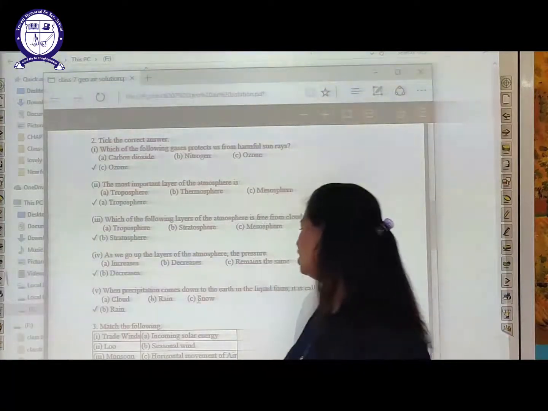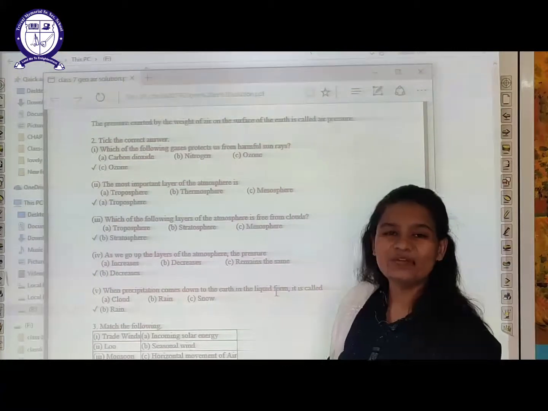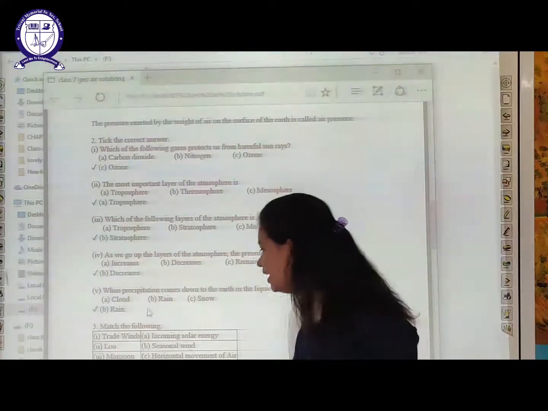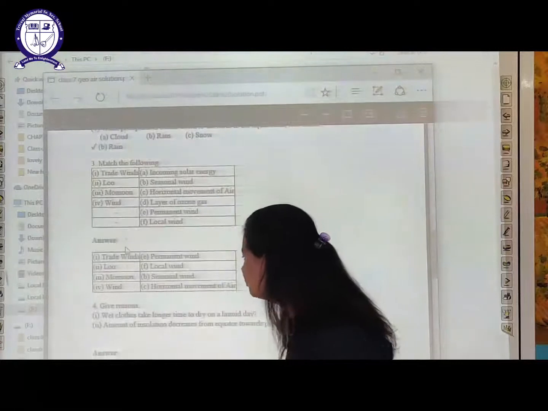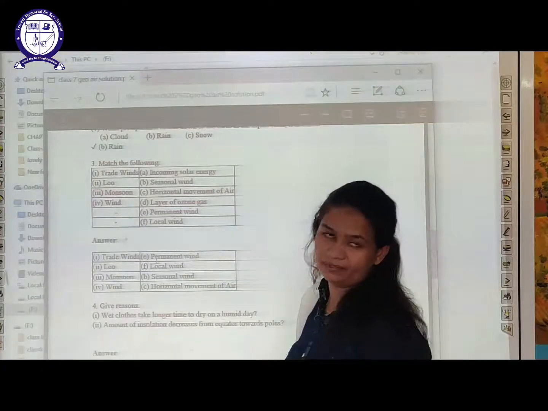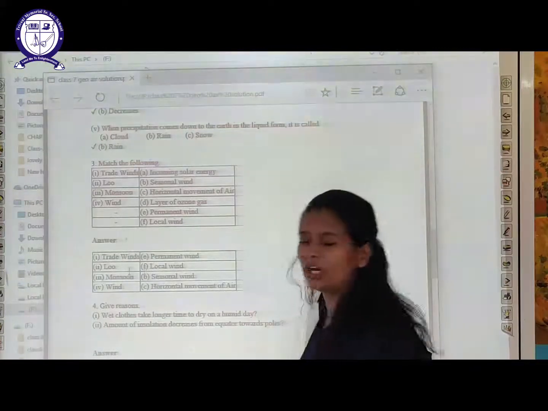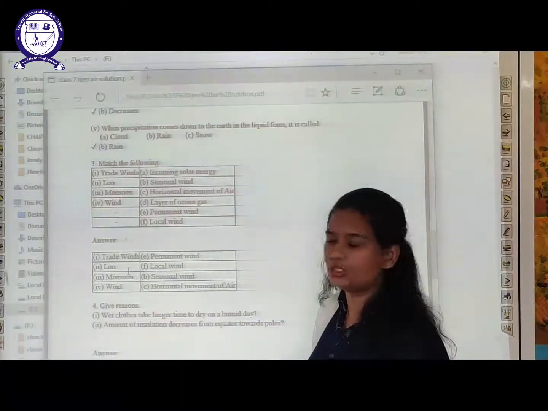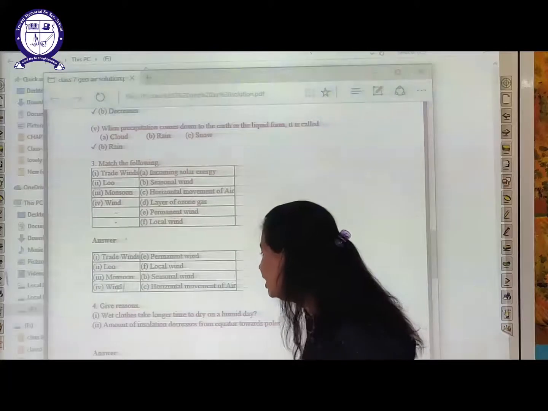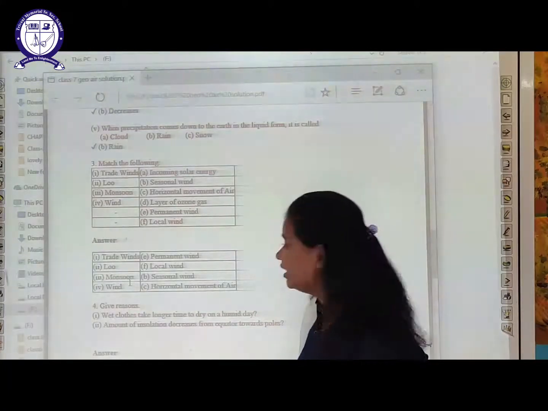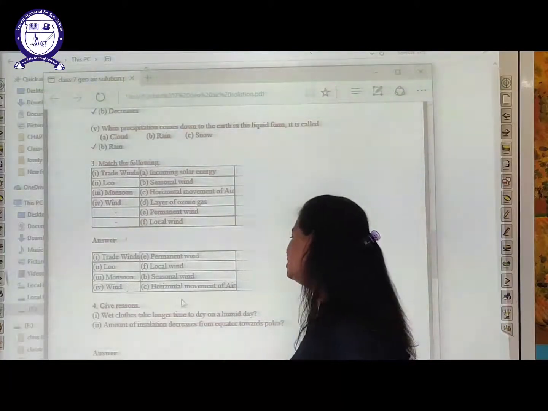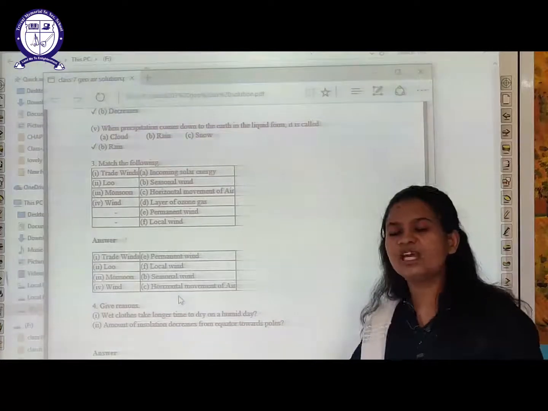Thereafter, when precipitation comes down to the earth in the liquid form, it is called rain. Then is your match the following. Trade winds are permanent winds because they blow throughout the season. Then is Loo, I have given this example to you, that is an example of local wind. Then is monsoon, seasonal wind. Then is wind, that is the horizontal movement of air.